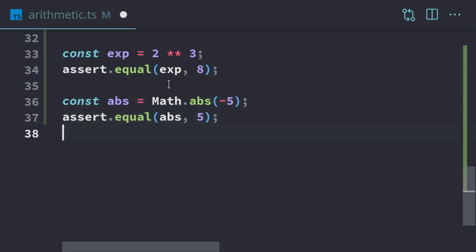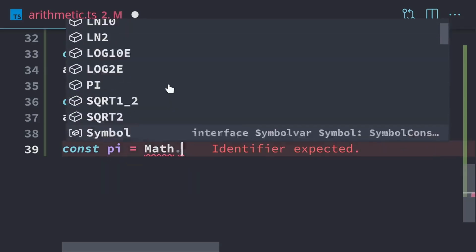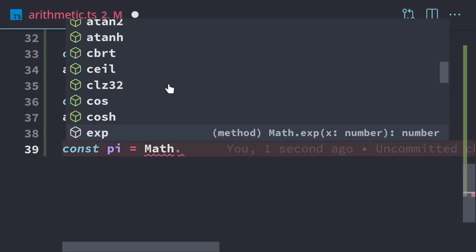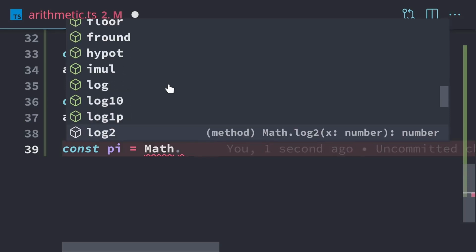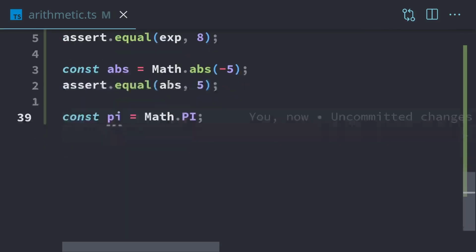Same thing for anything else. If we want to access pi, we can just use Math.PI, both caps. You'll see that we already have this popping up because TypeScript has all this built in, so it knows exactly what functions and what everything is available. So if we just type in Math.PI, we can get pi. That's useful if you want to do any calculation with circles, of course.